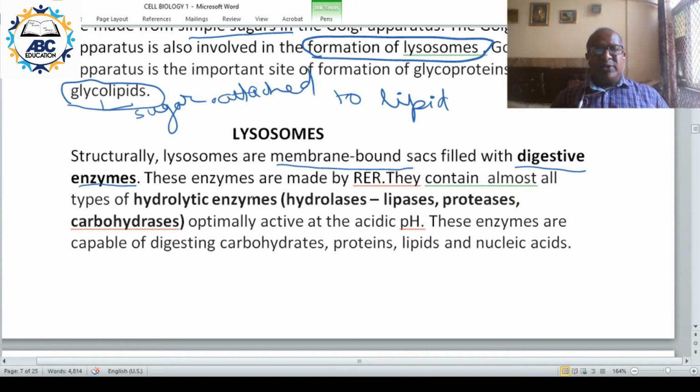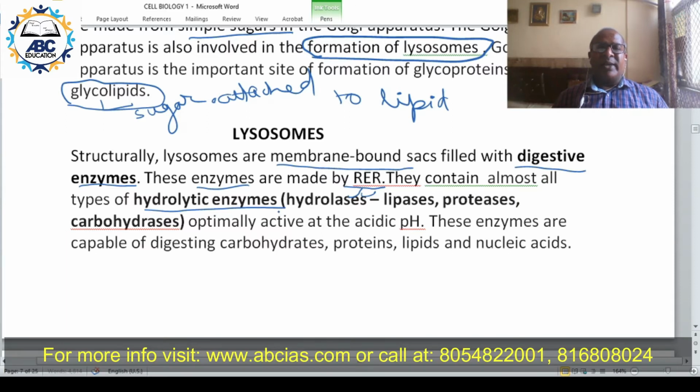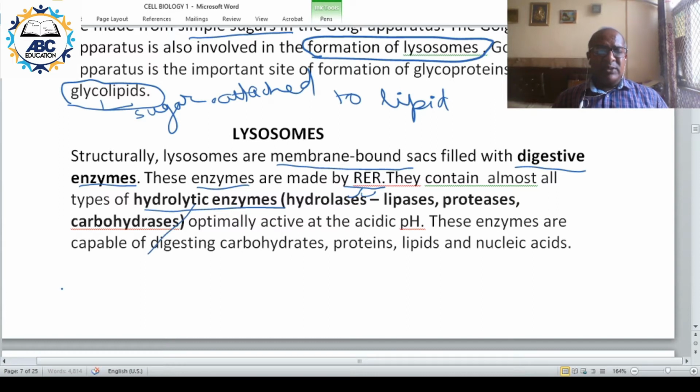The enzymes are basically protein in nature, and protein synthesis occurs on rough endoplasmic reticulum. Now these enzymes can be all types of hydrolytic enzymes. Hydro means water, lytic means breaking. So they attach a water molecule and break it.